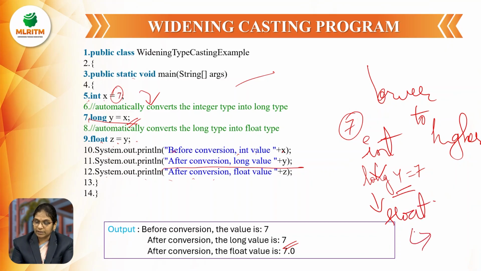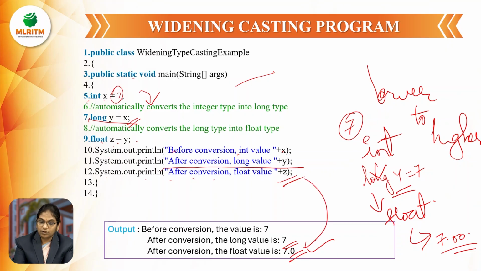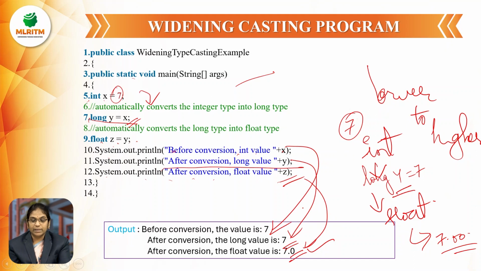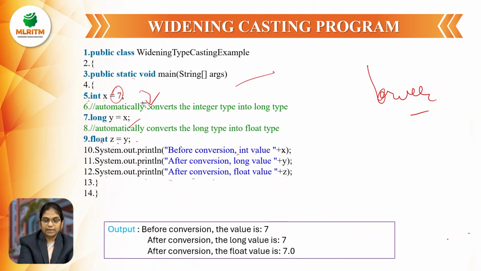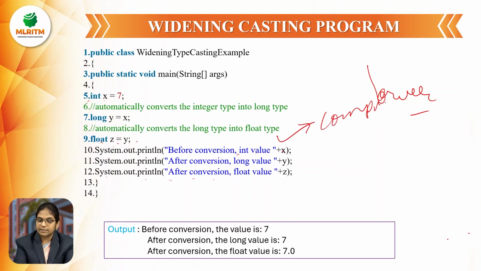Now the float after conversion, how is it going to be displayed? 7.0. So this is the output for the last thing. So these are the widening typecasting, and it will be done automatically. We are not writing any parsing method or any casting statement in our program. It will be done automatically by the compiler itself.